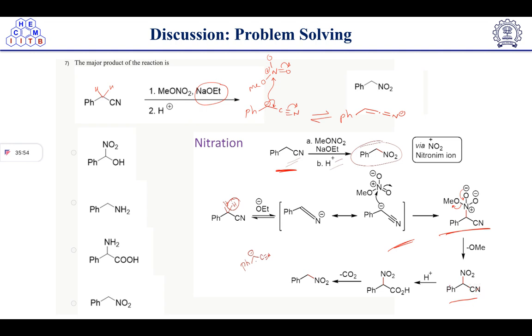It will get hydrolyzed, and after that hydrolysis it will give an acid, and the acid will further undergo CO2 elimination to give the corresponding nitrobenzene, with the nitro group over here. So the correct answer is option number 4. Follow the mechanism here. From here to this one is homework for you. You just check how the hydrolysis is taking place.